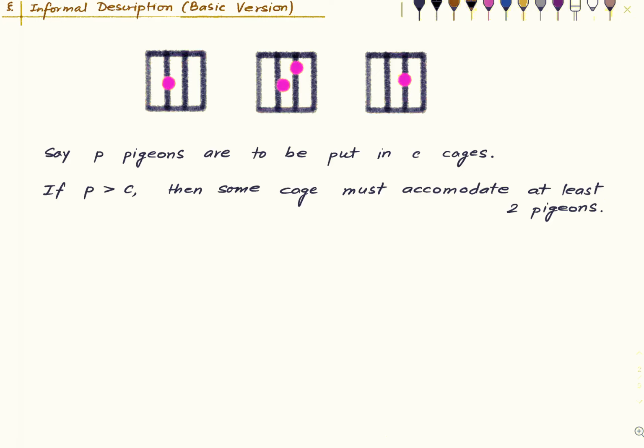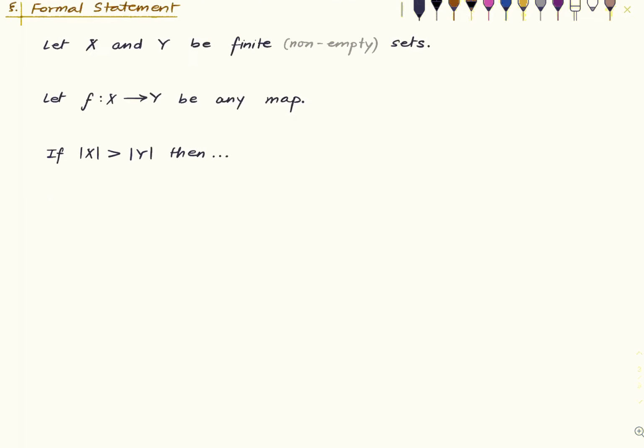In our example, P was equal to 4 and the number of cages is 3. That was our example. Okay, one can formalize this. This is an informal expression because pigeons and cages are not mathematical objects. So one has to say it formally if one likes to, which I like to. So the formal statement is the following.